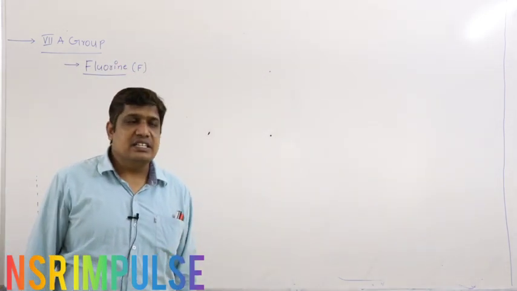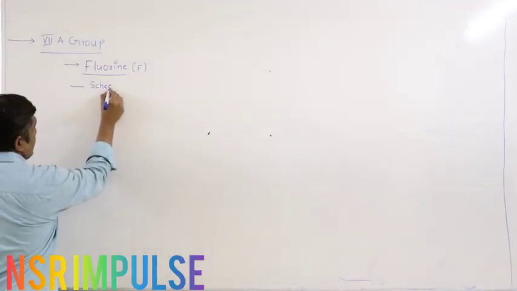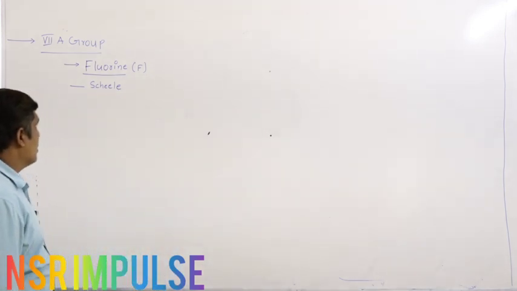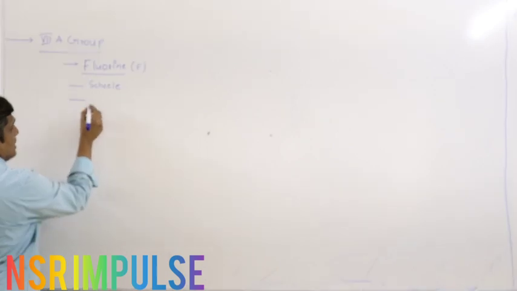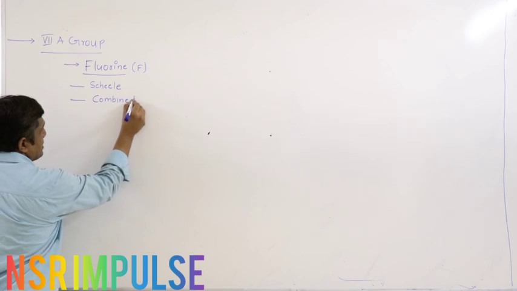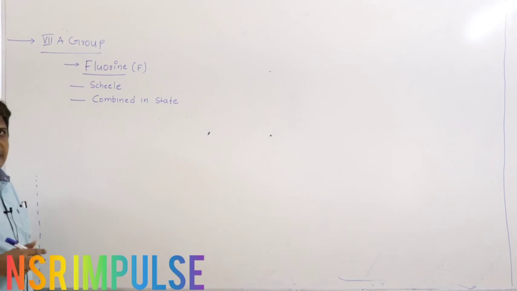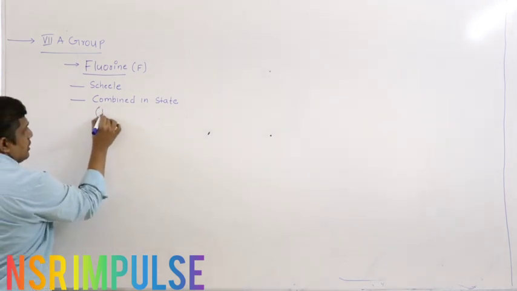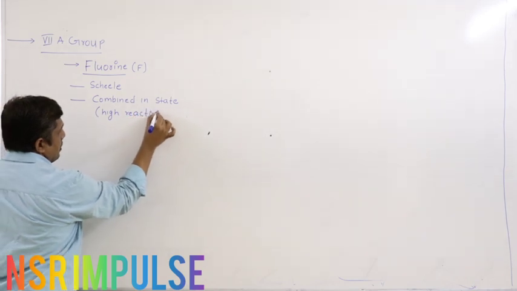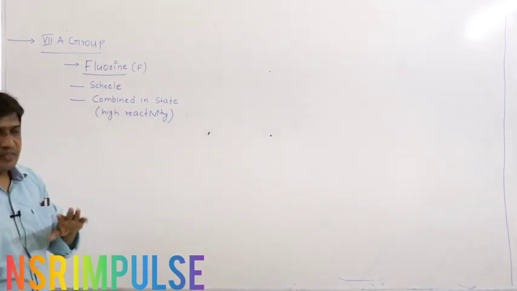Fluorine was first discovered by Scheele. Fluorine mostly exists in combined state. The reason is it is highly reactive. So fluorine mostly exists in combined state because of high reactivity.